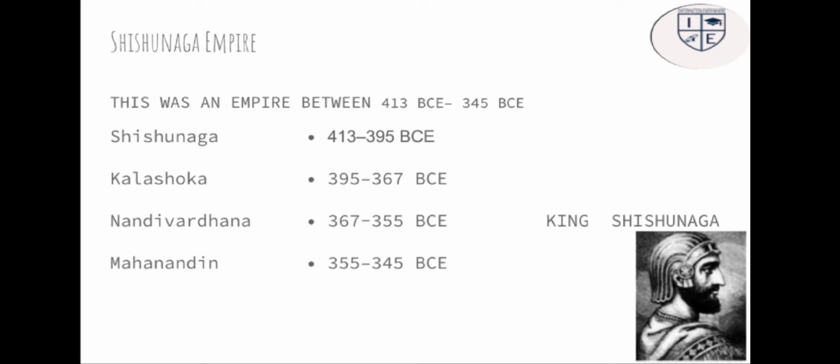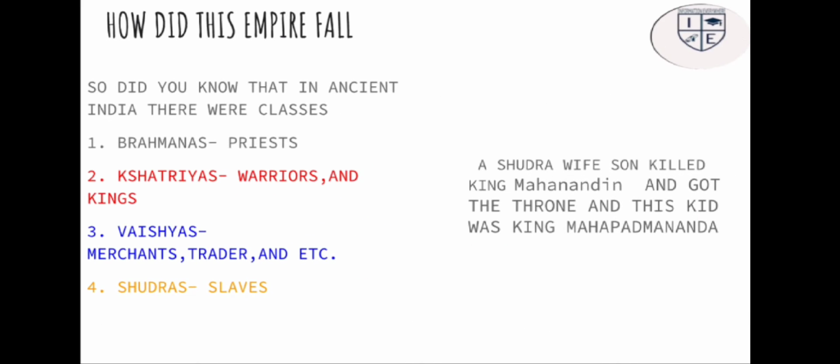Kalashoka, 395 to 367 BCE. Nandivardhana, 367 to 355 BC, and Mahanandi, he was ruling from 355 to 345. The picture below is of King Shishugana, and just remember these names. So how did this empire fall?